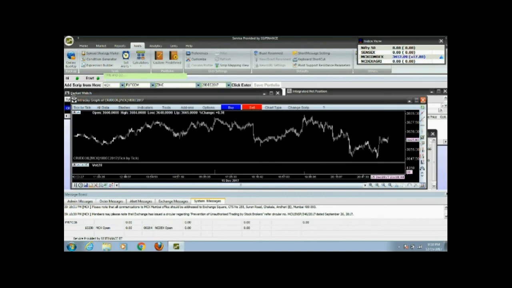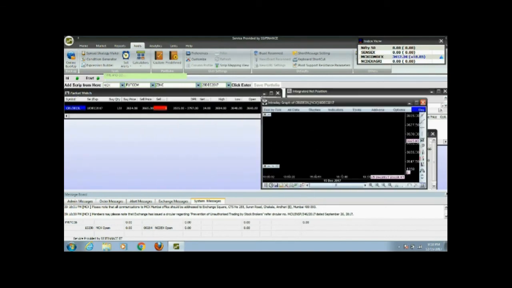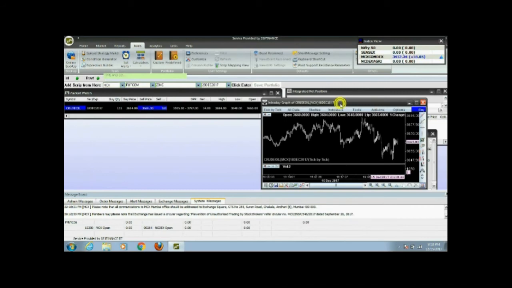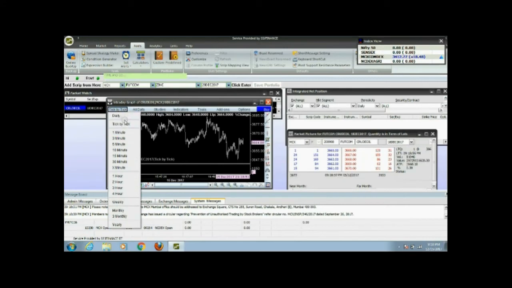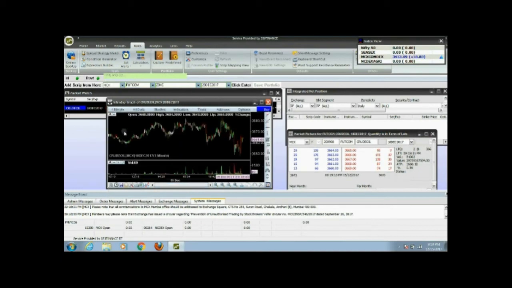This is what the chart looks like when it opens, and you can see the daily, monthly, weekly views. From the bottom side, you can see from 10 a.m. morning till the present time, the screen is continuously in motion. You can see the price movement, how it is moving tick by tick. This is called a tick by tick graph because every tick, every moment, it is getting calculated.